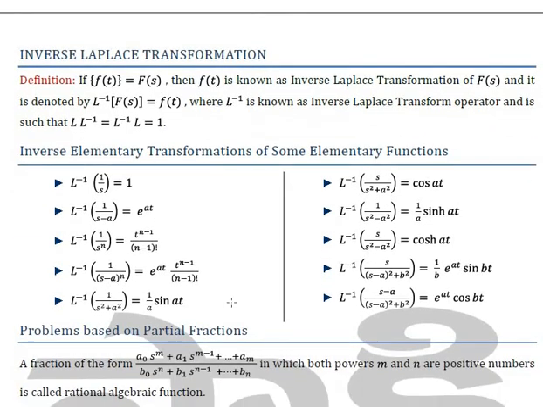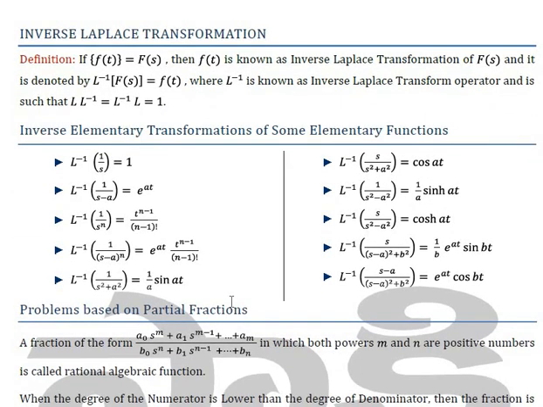Okay, so what is the definition of inverse Laplace? It is just nothing but the inverse of Laplace. That is, if L of f(t) equals F(s), then f(t) is known as the inverse Laplace transform of F(s), and it is denoted by L inverse of F(s) equal to f(t), where L inverse is known as the inverse Laplace transform operator, and is such that L into L inverse equals L inverse into L equals 1.